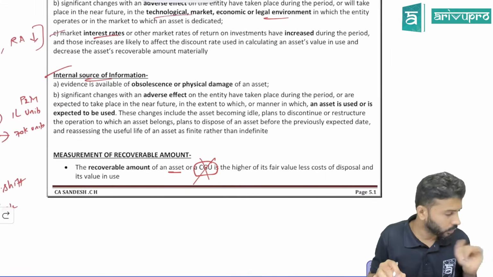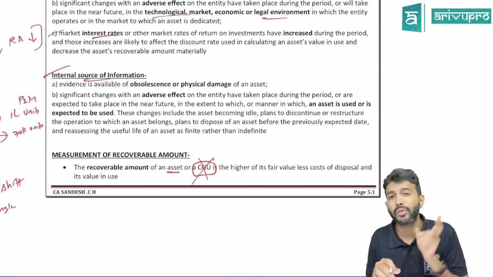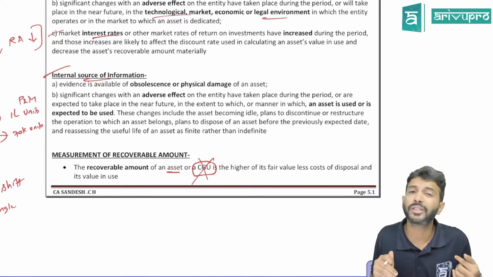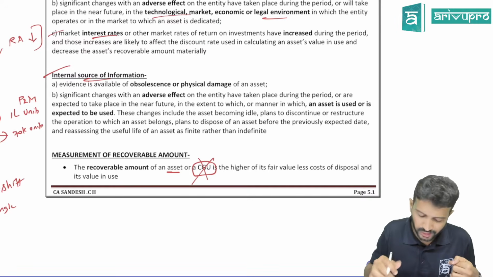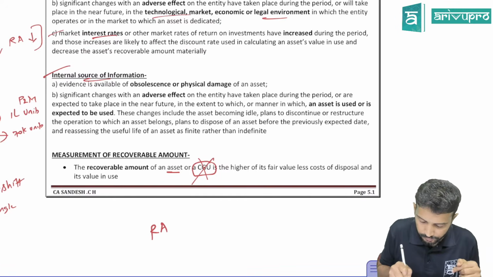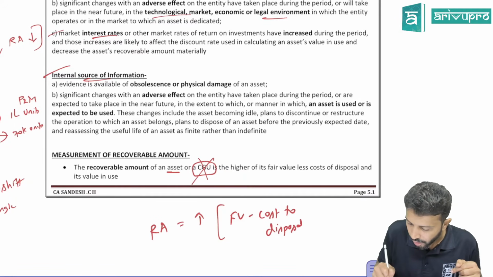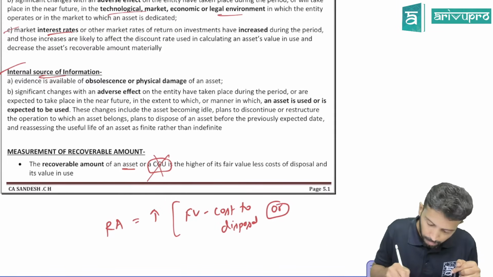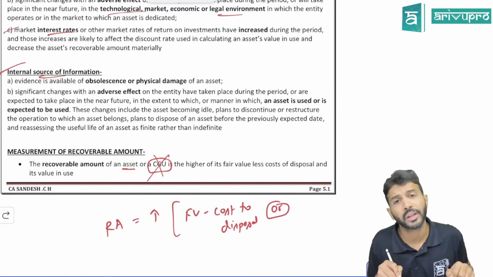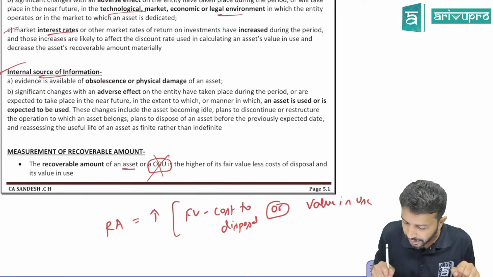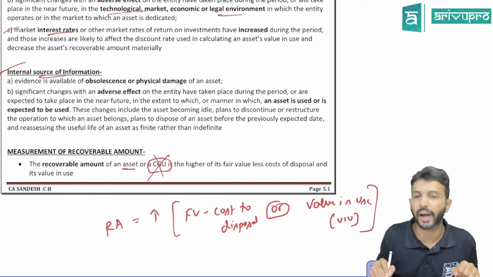Okay. We already know recoverable amount is what, sir? Higher of two things. One, either by using it or by selling it. When you sell, you will sell it at what value? Fair value. So recoverable amount is higher of fair value less cost to dispose or cost to sell. This is the benefit you will get by selling. There is another benefit which you will get from using. That we call value in use. For our class purpose, we'll call it VIU.